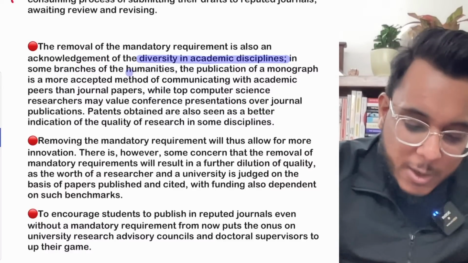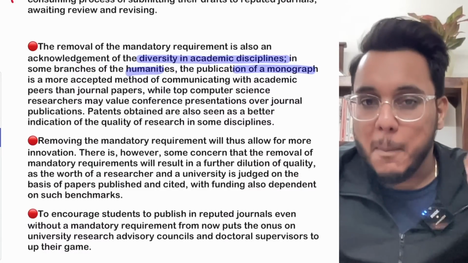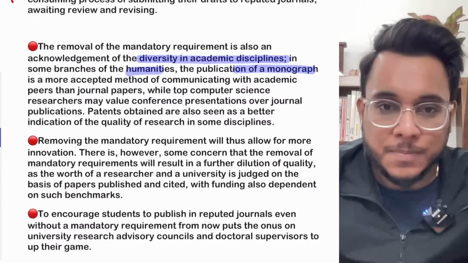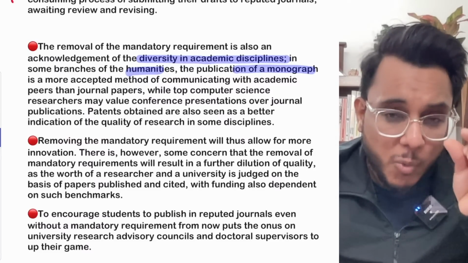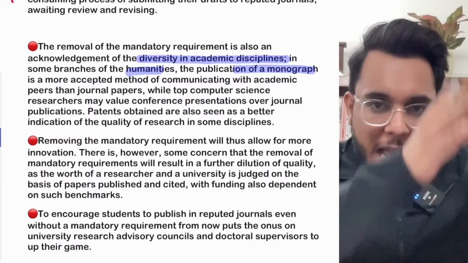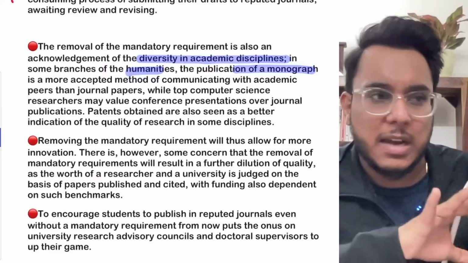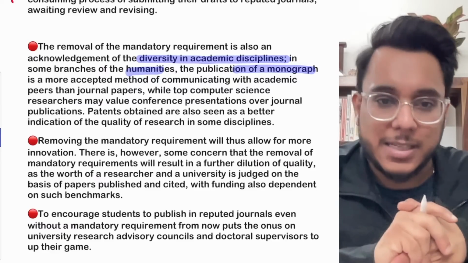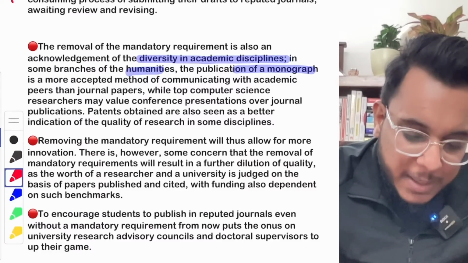For example, in the humanities, monographs are published. A monograph is a piece of writing on one specific subject with one specific specialty. I have a specialty on one particular subject and I write extensively and entirely on that. Sometimes monographs are accepted in the humanities.